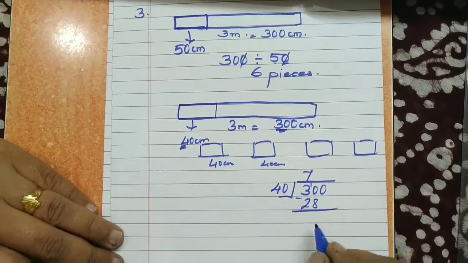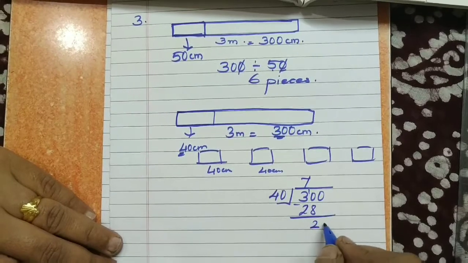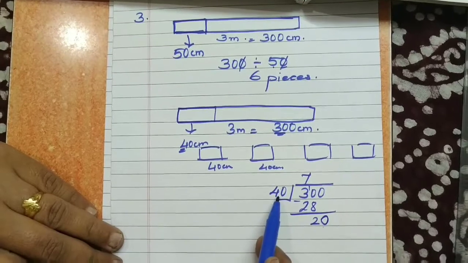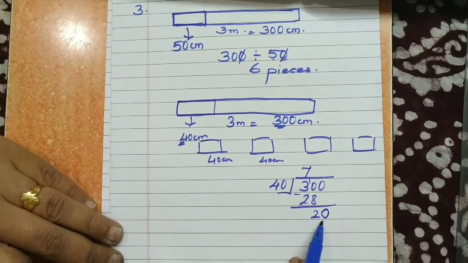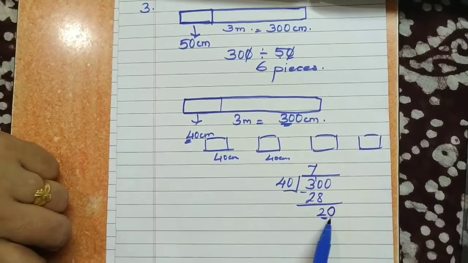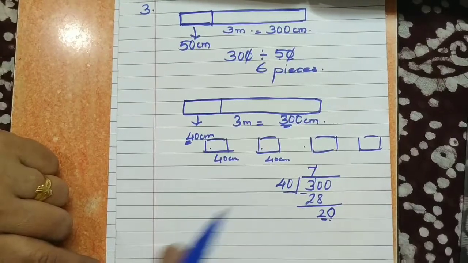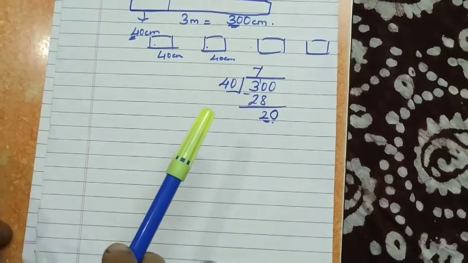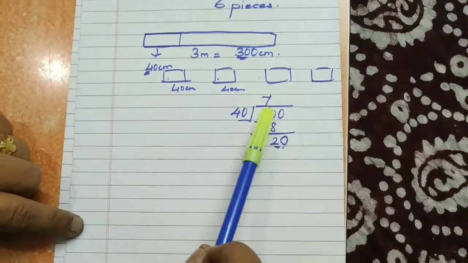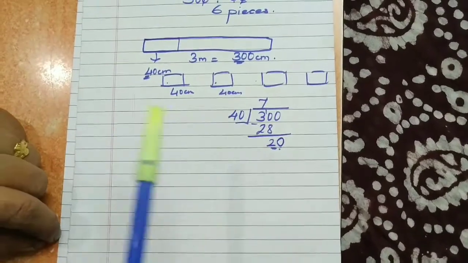So we will get 20 left. This number is less than 40, so it will not be divisible. Therefore 20 centimeters of ribbon is less to make 8 pieces of 40 centimeters. That means you will get only 7 pieces, not 8 pieces.